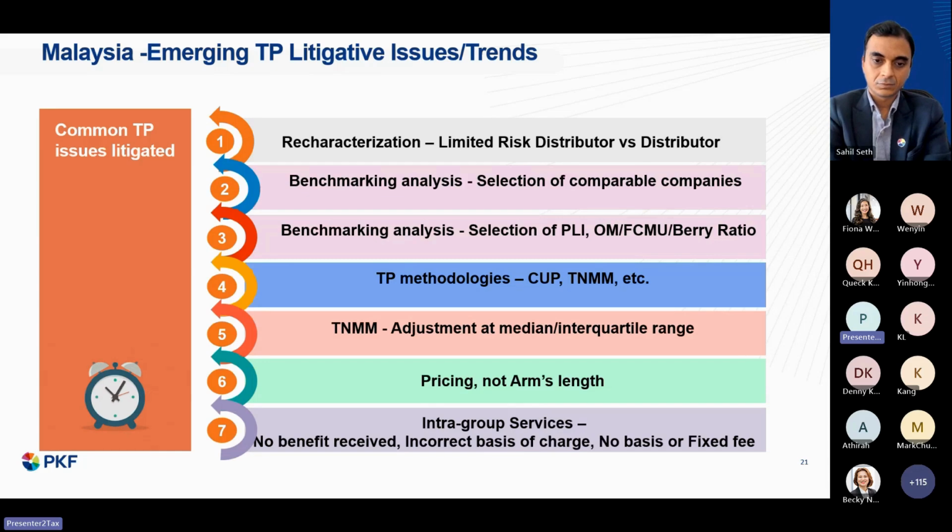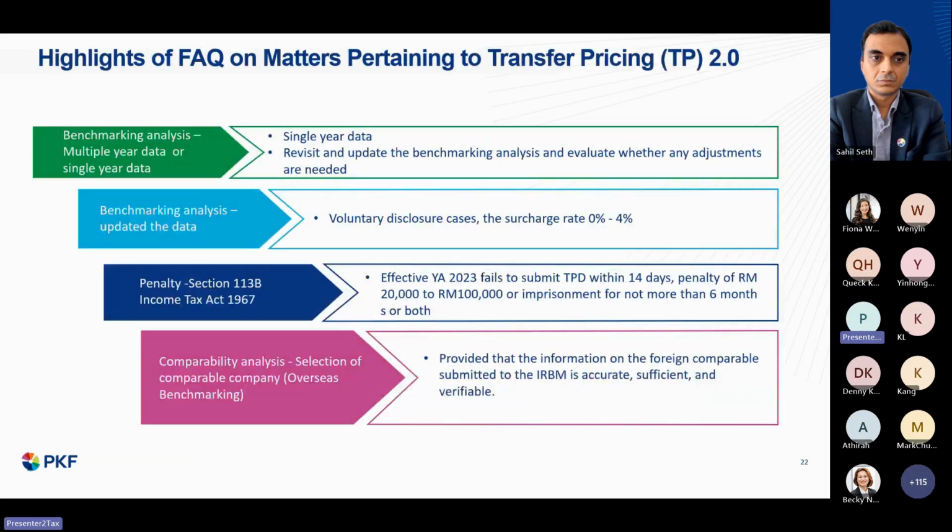And in terms of intra-group services, they'll be looking at whether any benefit is received, incorrect basis of charge, no basis, or fixed fee. So these are the common FAQs on matters pertaining to transfer pricing that have recently been published by the tax authority. It clarifies in terms of the benchmarking analysis.